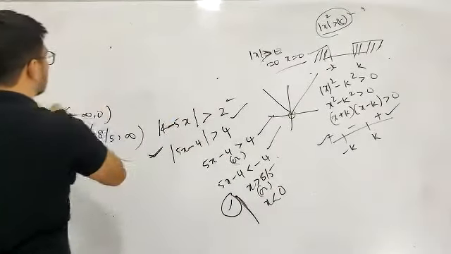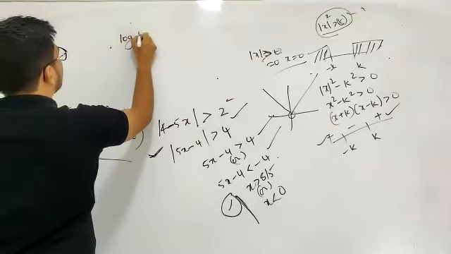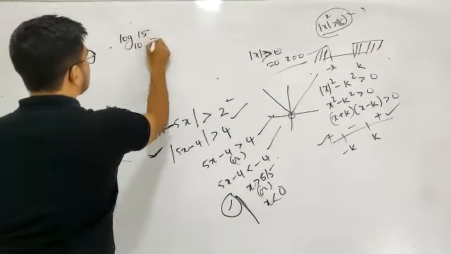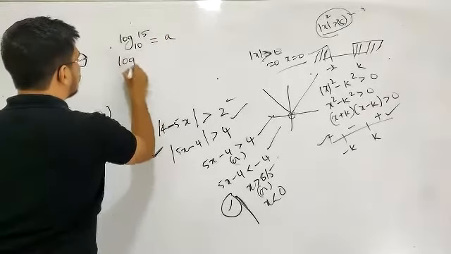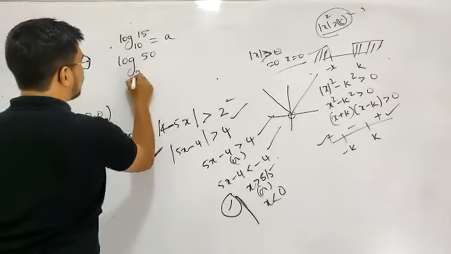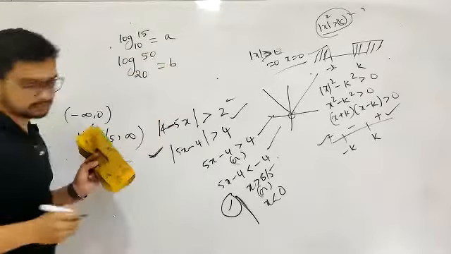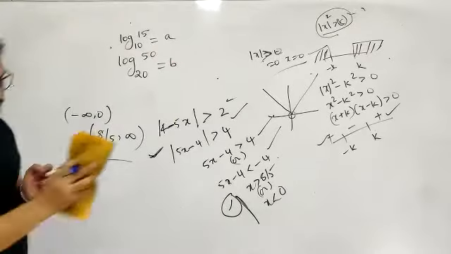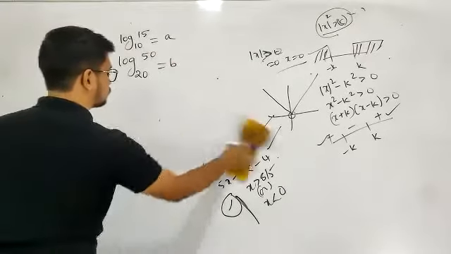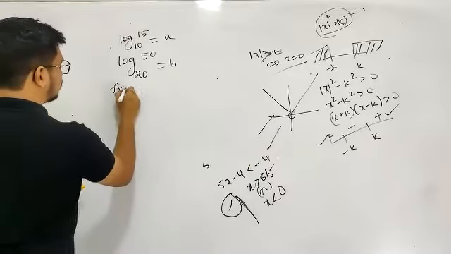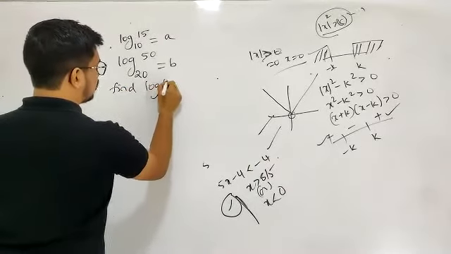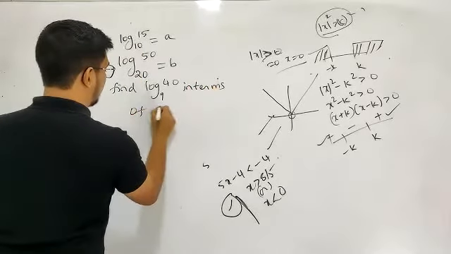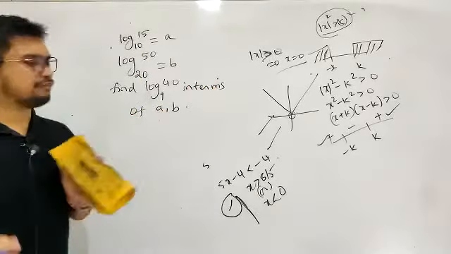Next, I'll say something like log 15 to the base 10 is equal to A. Log 50 to the base 20 is equal to B. Right? Next, find log 40 to the base 9 in terms of A comma B. One more different model of question.